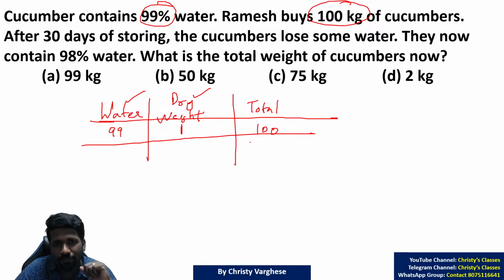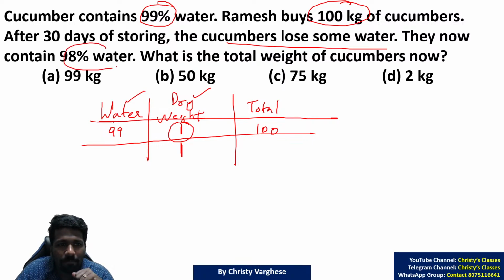In these kinds of questions, either something is removed or added, or both. Finally the question asks the amount of this thing or that thing, or the proportion or ratio. That is the standard way the question is asked. After 30 days of storing, the cucumber loses some water. So the water is reducing, which means the dry weight is not changing at all. The dry weight remains 1 kg. Only water is lost, and now 98% is water.